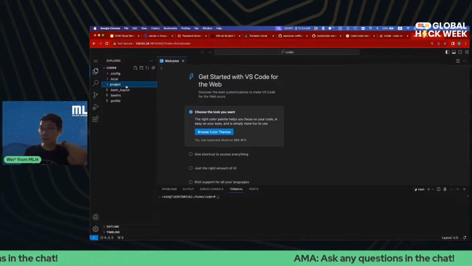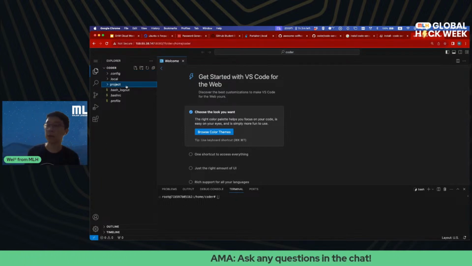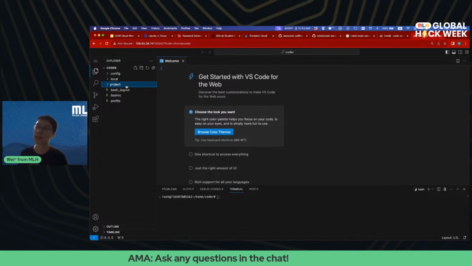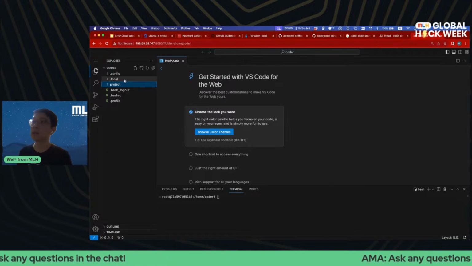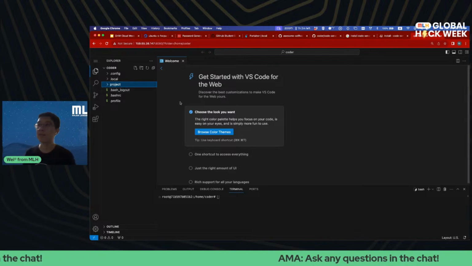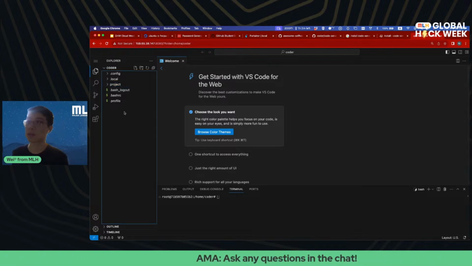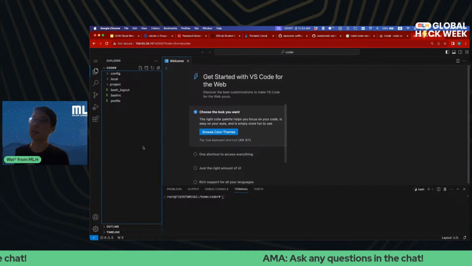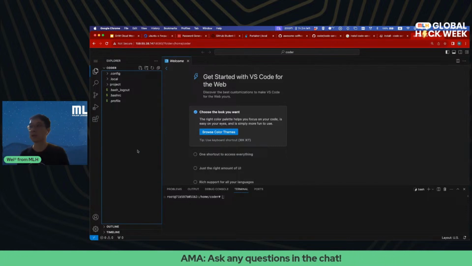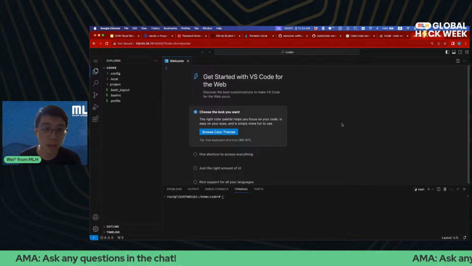Like if I use my iPad or my laptop, or if I go to a friend's house, all I have to do is go to my cloud server, VS Code in the cloud, go to the project, and I have everything I need to work on a project. It also has full-fledged extension support and all the features that come with a desktop VS Code. So highly recommend it if you are looking to code in the cloud.